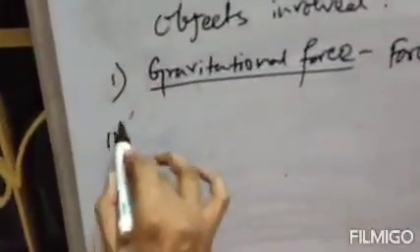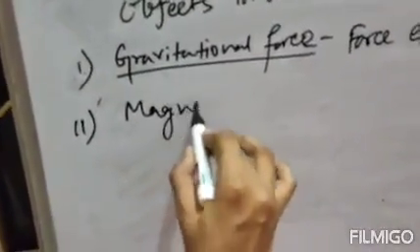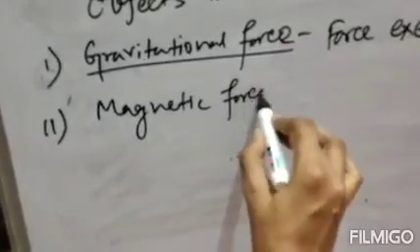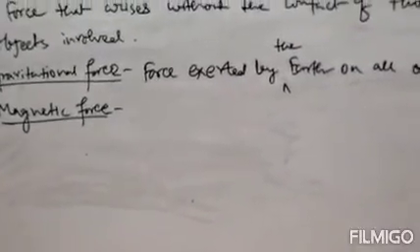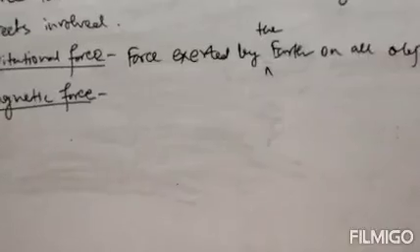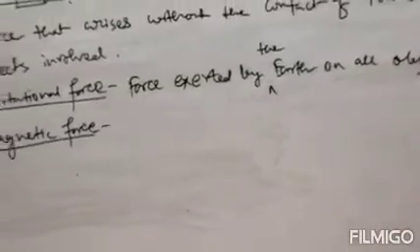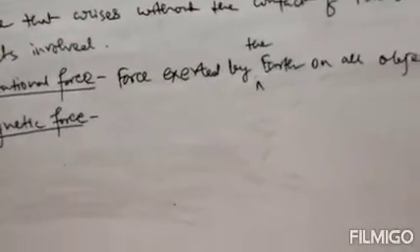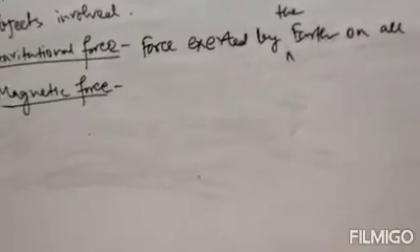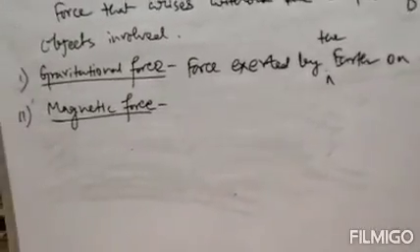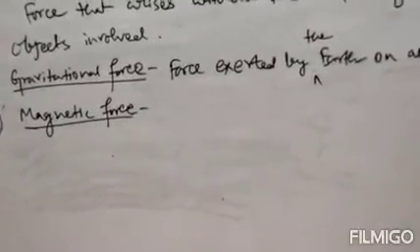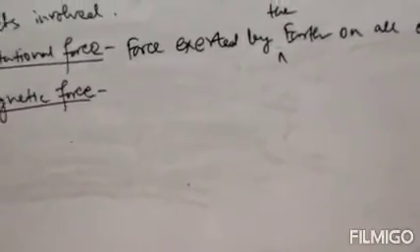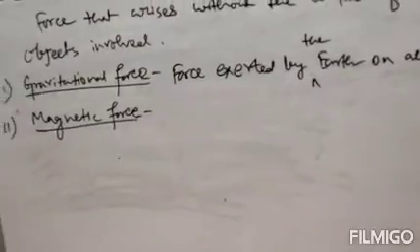Next, number 2 is your magnetic force. By the term, you are already guessing something. What is magnetic force? A force that attracts some metal objects towards a magnet. That means this force is related to a magnet. So this is a force that attracts certain metal objects like iron objects or iron filings towards a magnet. That is your magnetic force.